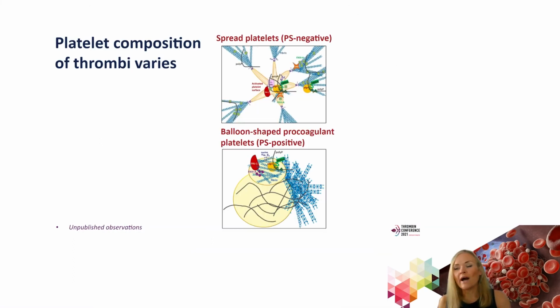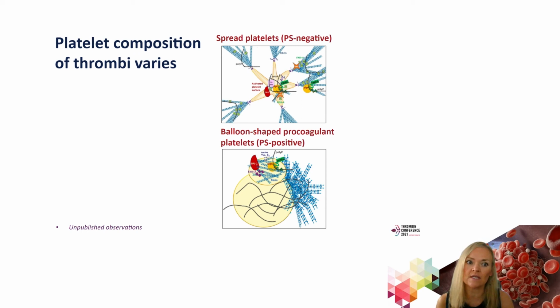So why do platelets sometimes behave as antifibrinolytic, and why do they behave as profibrinolytic? And this is still a very much open question. We know that the composition of thrombi varies, and this can vary depending on the thrombus location in the vasculature. It can vary depending on the shear rate to which the thrombus is subjected.